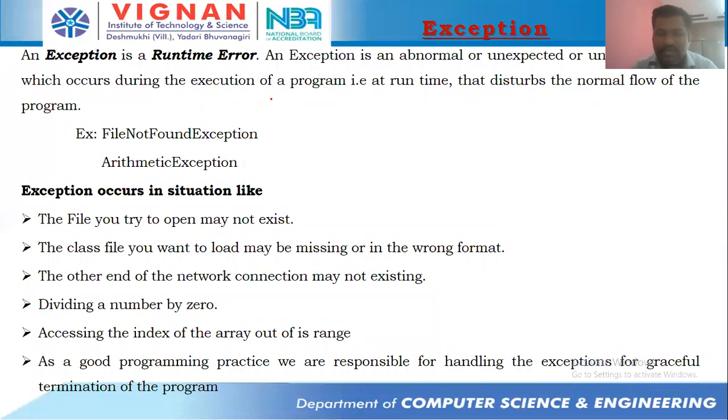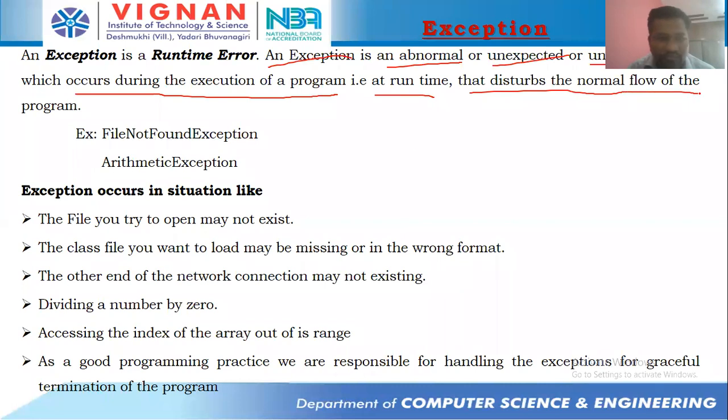Exception means an abnormal, unexpected or unwanted event which occurs during execution of a program, that is at runtime, that disturbs the normal flow of the program. See, you are writing a program. Normal flow of program disturbance, listen to what I am saying.